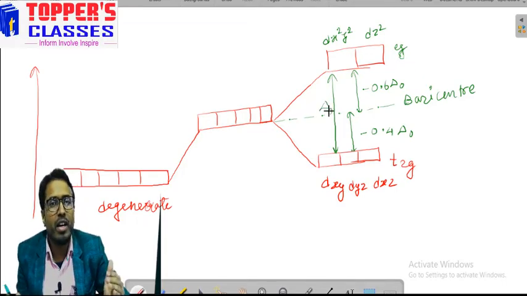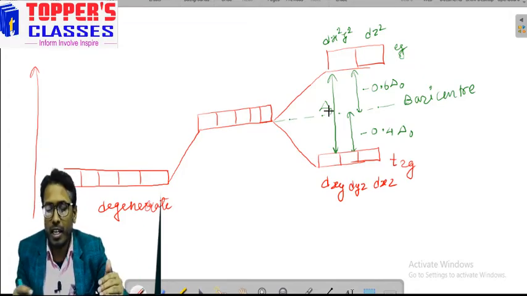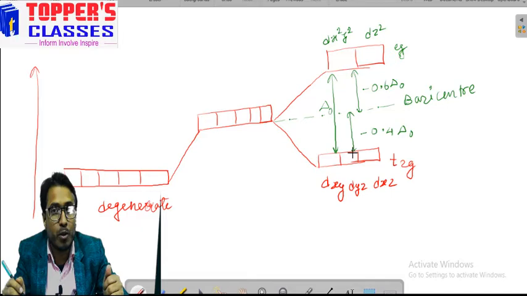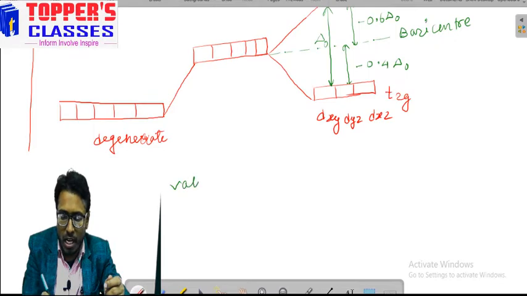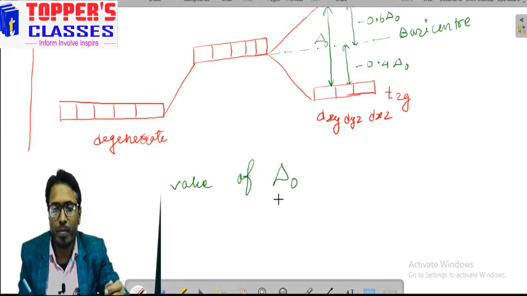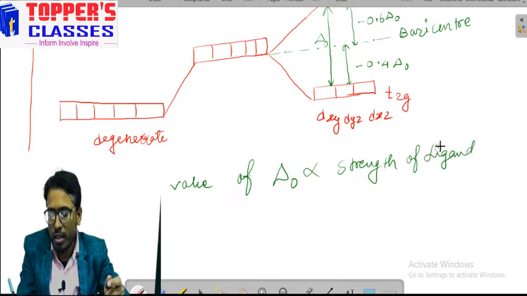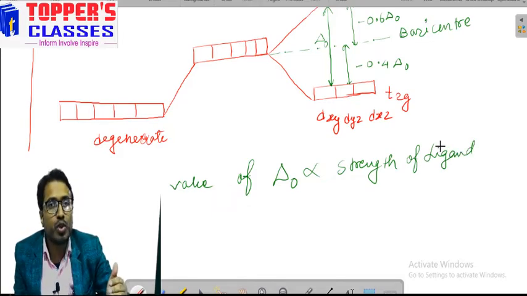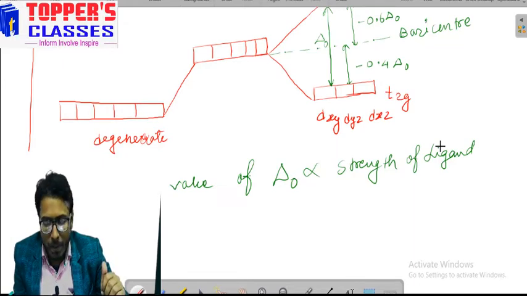Now we learn about the ways in which it is affected if we have different types of ligands. The energy gap, that is the value of delta O, is directly proportional to the strength of the ligand. Stronger the ligand, larger will be the splitting.